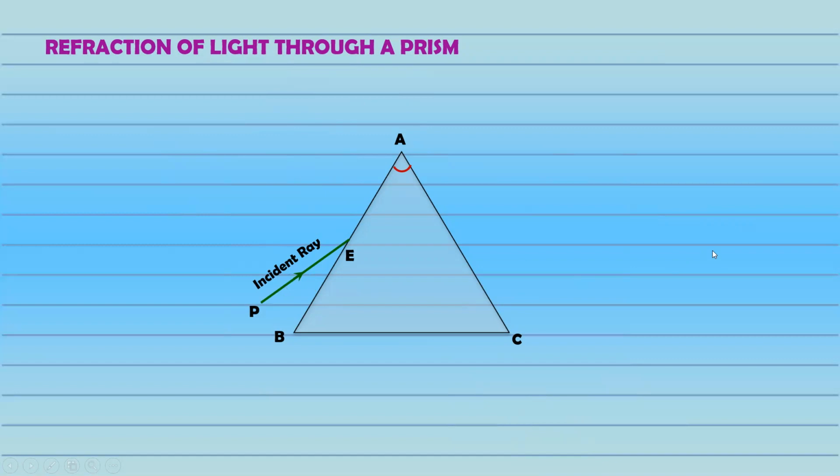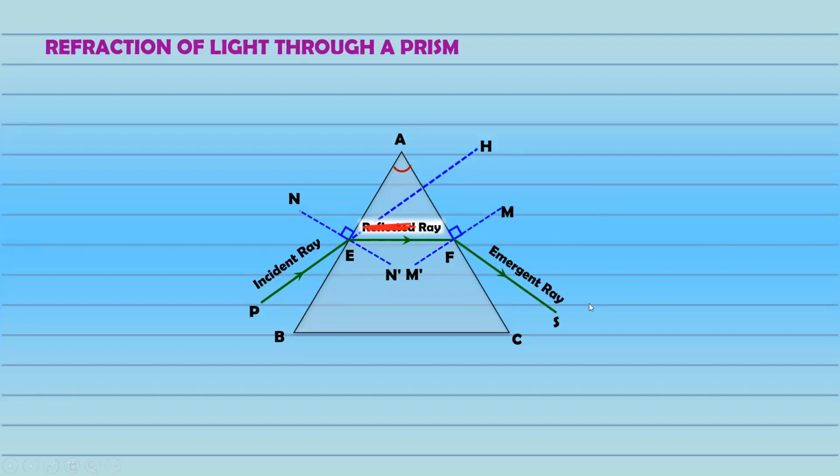We have an incident ray, right? Now the ray of light won't go straight. Hence, we draw the extended line as dotted. Here the normal is perpendicular. At the point of incidence, we are drawing a perpendicular line. Then there is refraction. Remember, this is not a reflected ray; it is refraction. It is a refracted ray, right? And after this, again at this point of incidence, we can draw a ray which comes out. That is an emergent ray. Right.